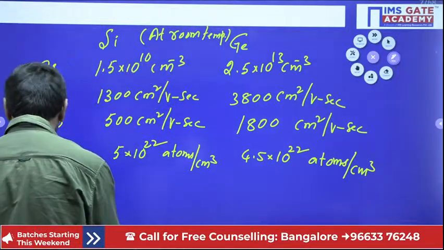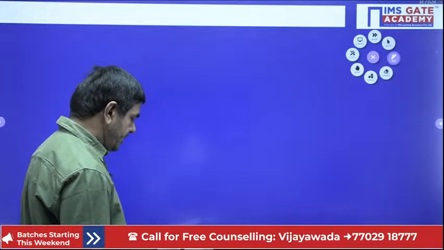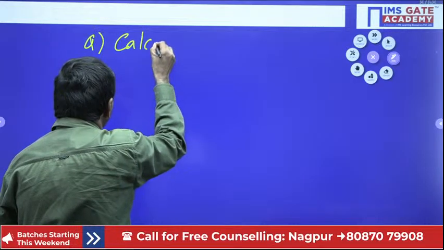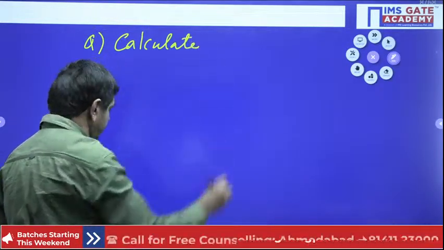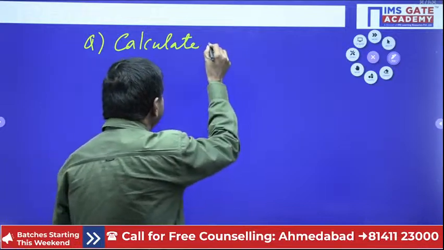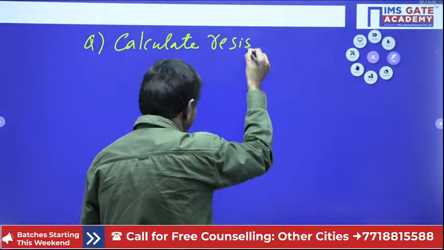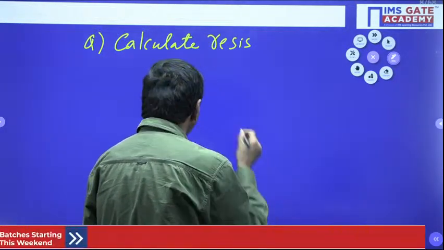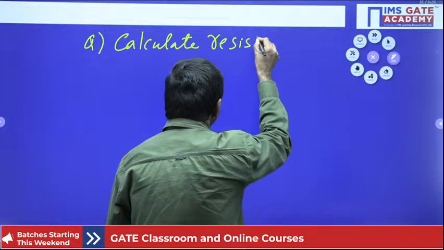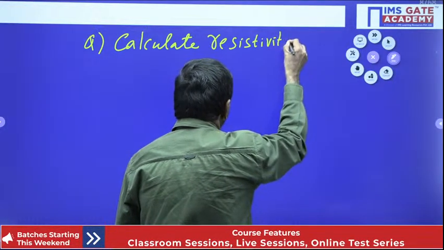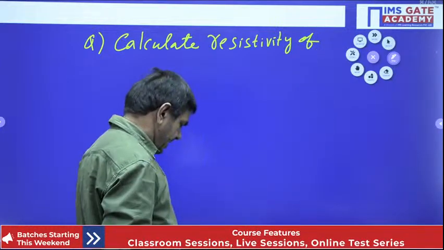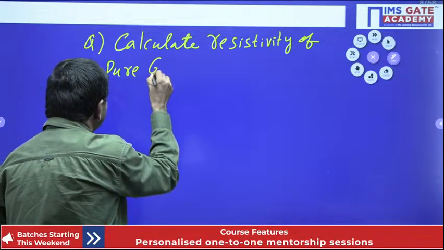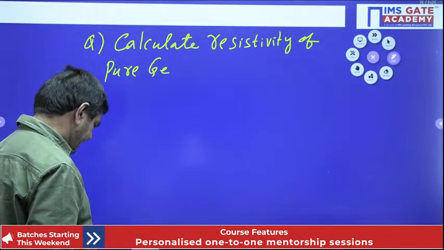Take the first problem based upon this. The first problem is asking to calculate the resistivity of pure germanium at room temperature.